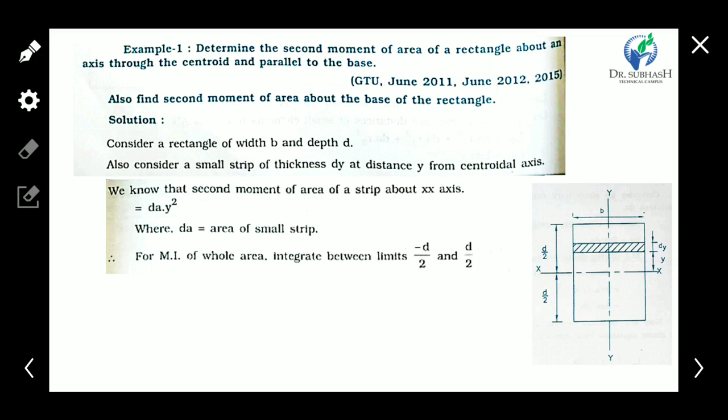Now see, the first problem here: determine the second moment of area, or moment of inertia of area, of a rectangle about an axis through the centroid and parallel to the base.